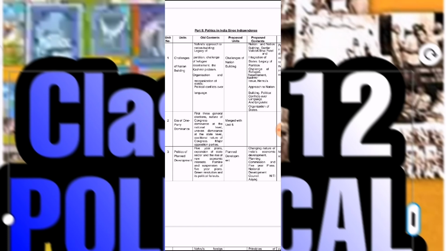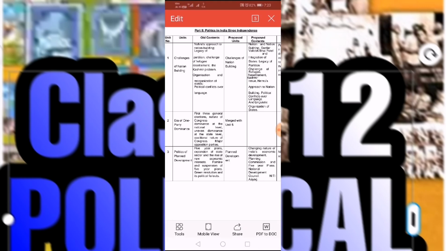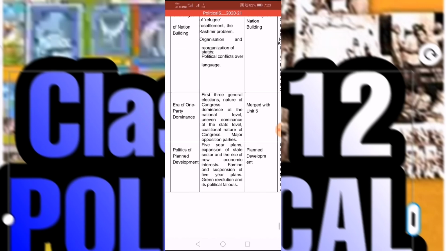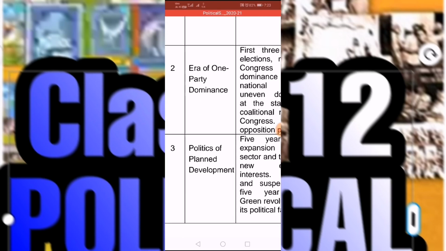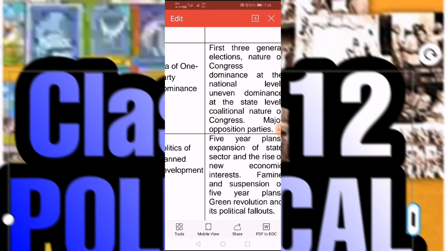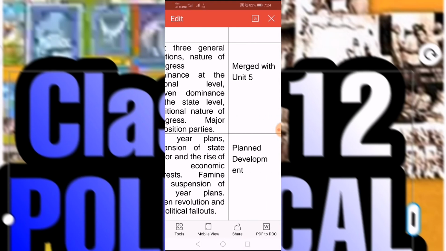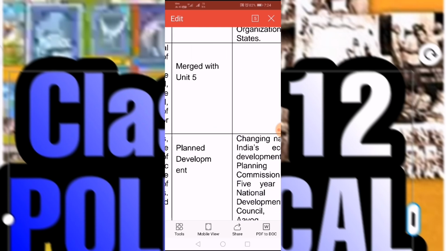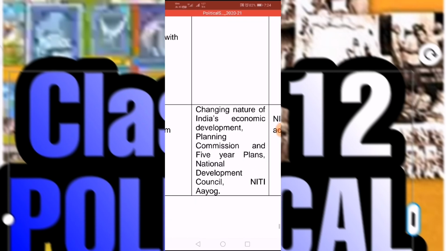Then come to the third topic, Politics of Planned Development. Here are the five-year plans and the role of the State Reorganization Commission. See the major topics: changing nature of India's economic development, the Planning Commission, the five-year plans of India, then national development.